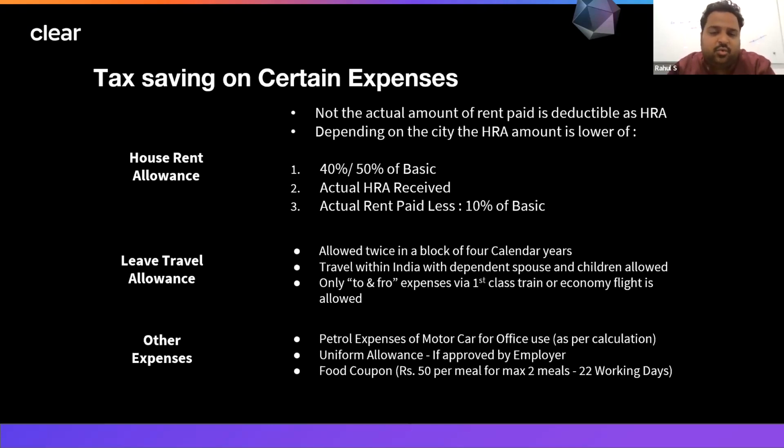Only to and fro, only going and coming back expenditure of any of the first class or second class train or third AC, or whatever train class you are traveling, and only the economy class flight is allowed. If you are traveling by business class, then the expenditure cannot be claimed. You can only travel by economy flight, or if you are traveling by train, then any class can be covered.